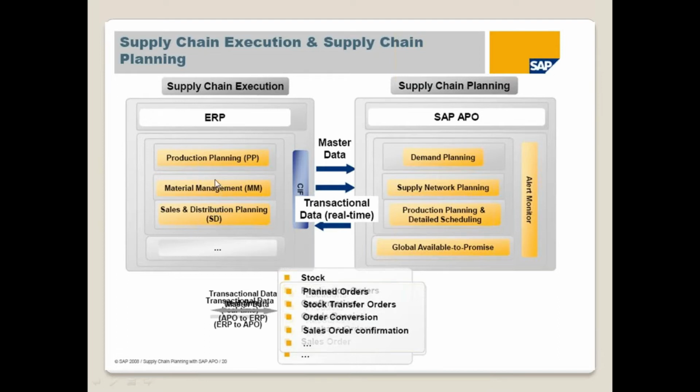Then if you want to procure something from the vendor, we need to create purchase requisitions and purchase orders. And if you want to do some manufacturing, you need to get a planned order, production order, process orders in the system. According to that, they are going to do the production, the procurement, and the selling. Finance and HR, there are a lot of other things also. So SAP ERP, SAP ECC software is going to support all the day-to-day activities of any organization for execution, to run all the day-to-day things using one software.